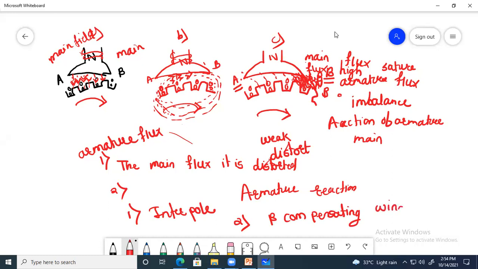Compensating winding. Okay, so I think in our construction diagram I have shown an interpole. Interpole means, between the main poles, N pole and S pole, we construct an additional pole. So this is nothing but an interpole. This armature reaction effect can be overcome by using an interpole and the compensating winding. So these are the two remedies to overcome the armature reaction.